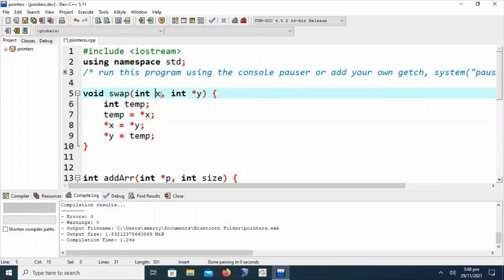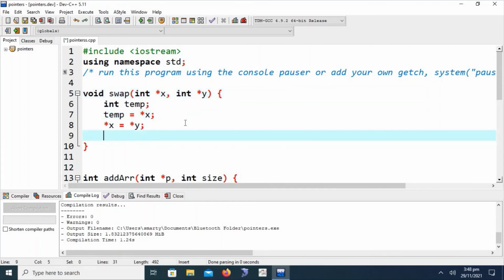If we just remove the asterisk or pointer operator from the arguments, these are also called formal arguments. Then the change in x and y will not affect the actual arguments while calling the function swap. This is also an important aspect of using pointers in functions.